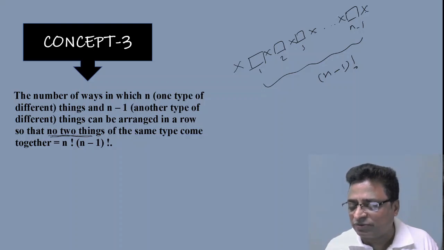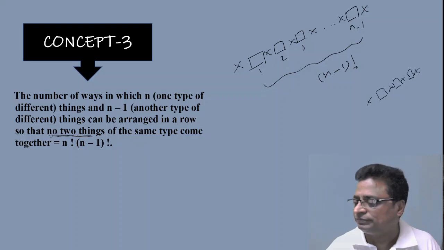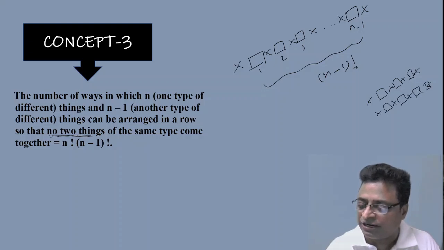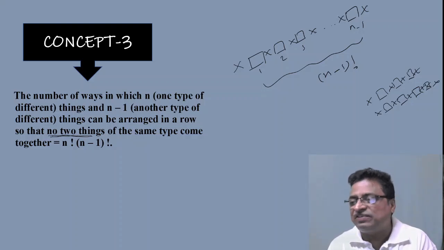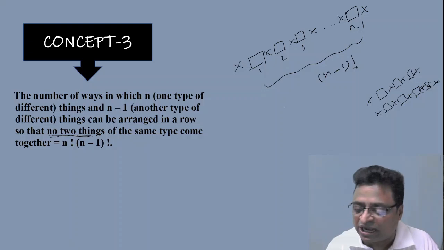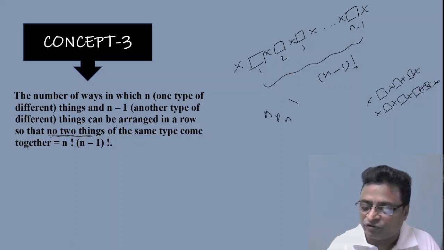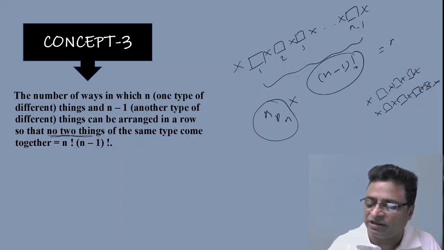After n minus 1, there exists what? Suppose, in a simple example, you have 3 things. Between 3 things, how many gaps are there? 1, 2, 3, 4. Suppose there are 4 things. Between 4 things, how many gaps are there? 1, 2, 3, 4, 5. So between n minus 1 things, how many gaps are there? N minus 1 plus 1, that is n gaps. So you arrange the remaining n things in these n gaps, that is in nPn ways. So by the fundamental principle again, that becomes nPn into n minus 1 factorial. nPn is nothing but n factorial, so n factorial into n minus 1 factorial. This could be the answer.